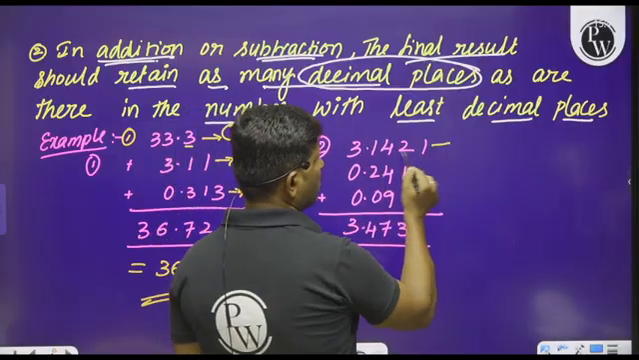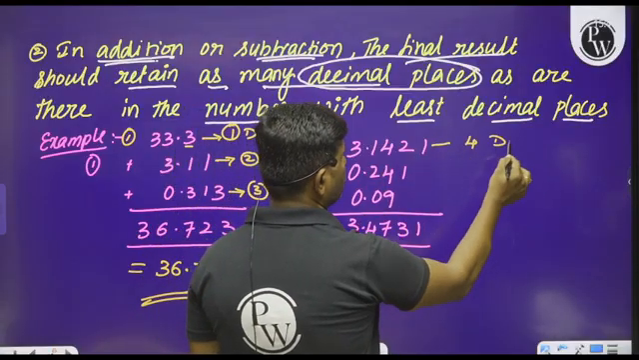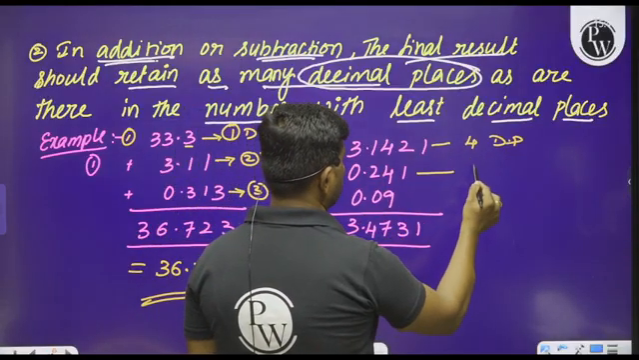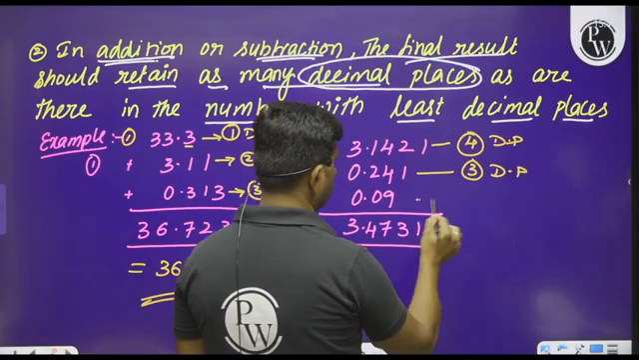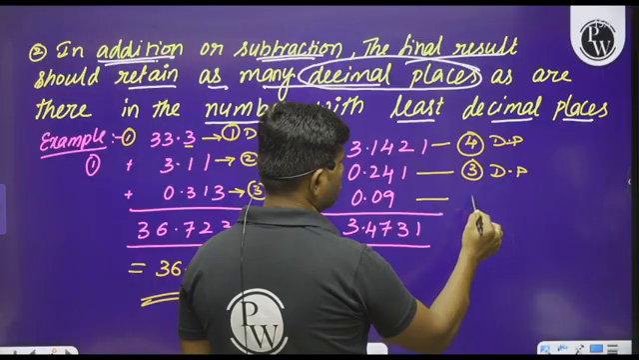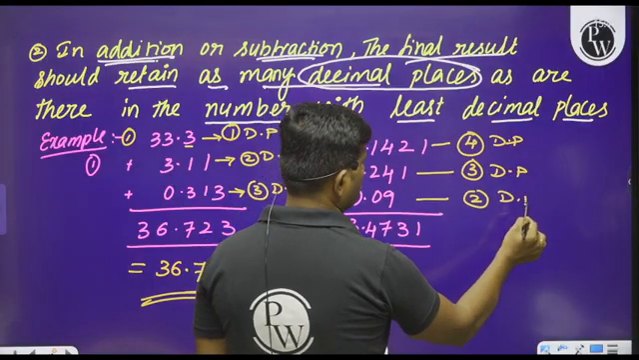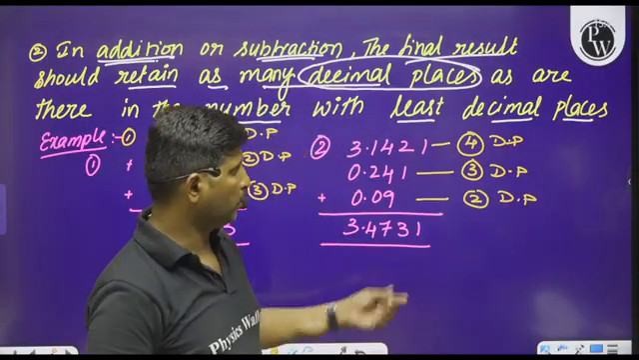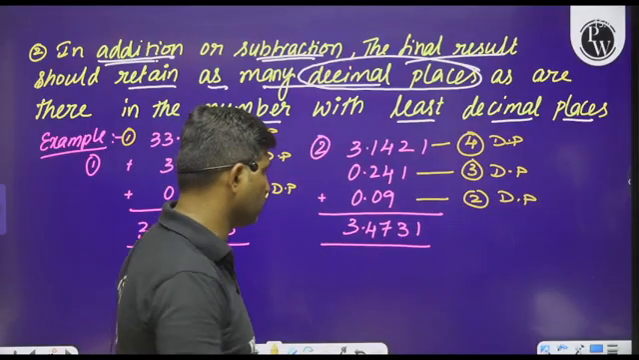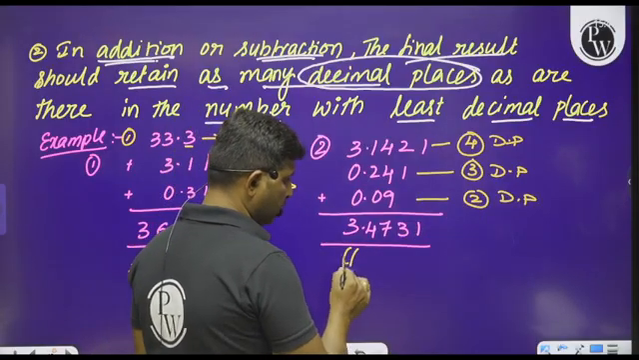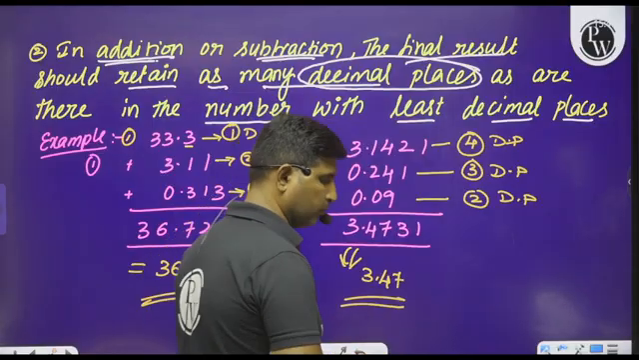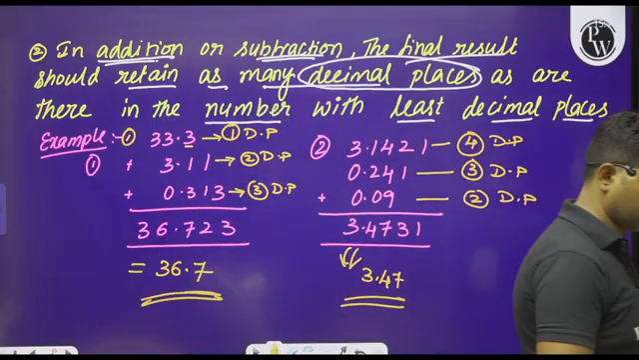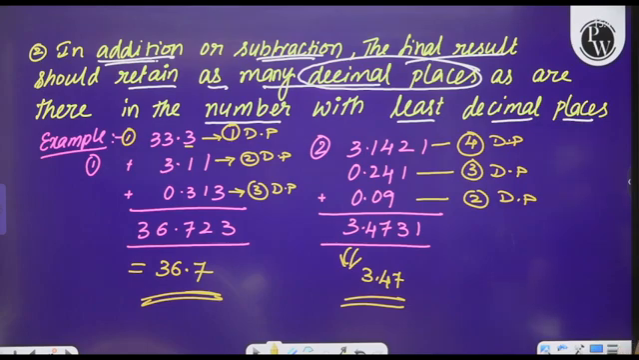In this one, the number of decimal places is 4, in this one it is 3, and in this one it is 2. Therefore, the least number of decimal places is 2. Therefore, we have to express the final answer as 3.47. Okay. So like that, we have to apply the rules.